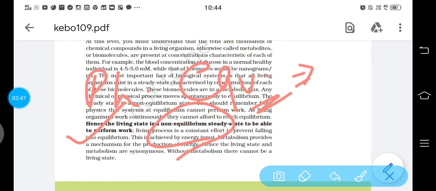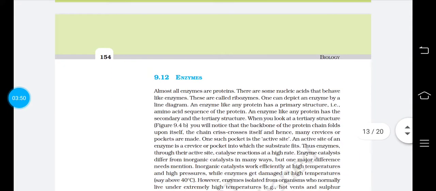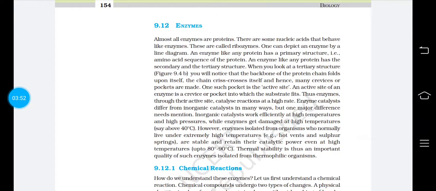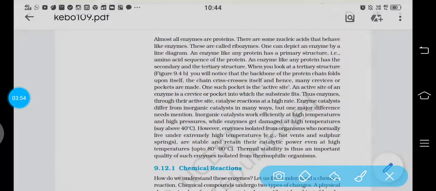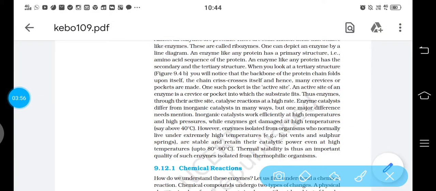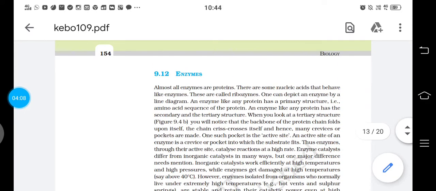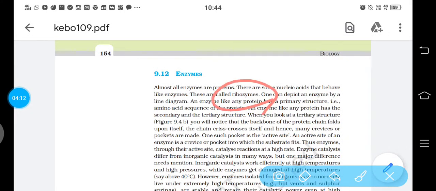Enzymes, we all know that enzymes are biological catalysts which perform a specific set of reactions, and they enhance the speed of a particular reaction. These enzymes are generally proteinaceous in nature, but at certain times RNA also acts as an enzyme, and this is called a ribozyme. We will call this a ribozyme, otherwise it is proteinaceous in nature.